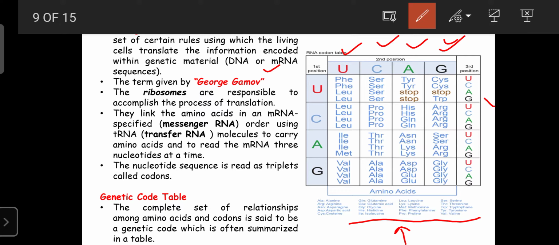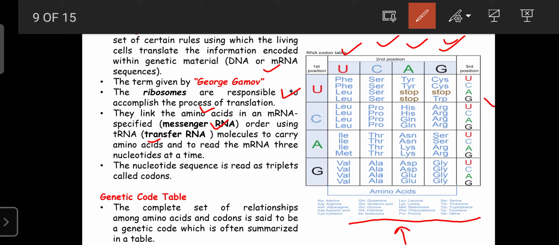But the translation process is completed by the ribosome, so the ribosomes are responsible for accomplishing translation. Here mRNA is the messenger RNA, and the tRNA, the transfer RNA, carries the amino acid molecules.